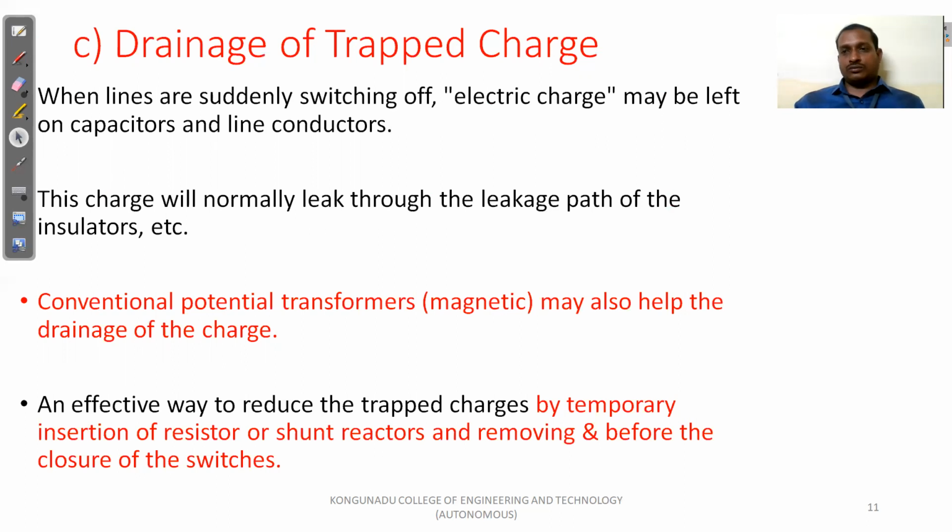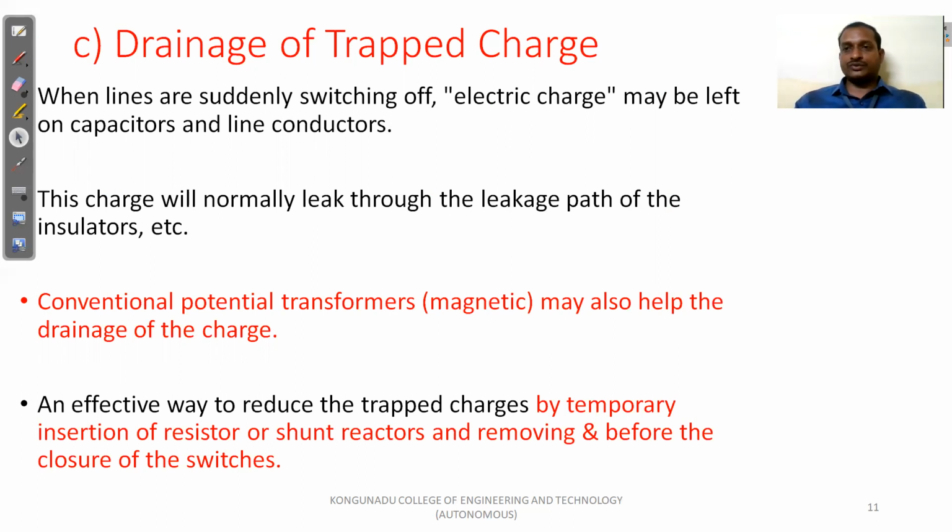Also we are going to insert a resistor or shunt reactor during the switching on. So these trapped charges are removed by temporary insertion of a resistor. Temporarily, we are going to insert the resistor or shunt reactor and remove it before the closing of the switches.